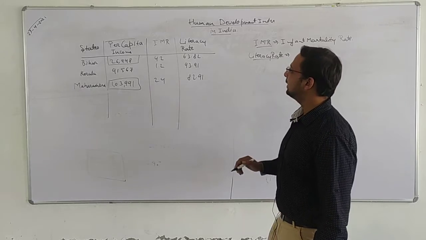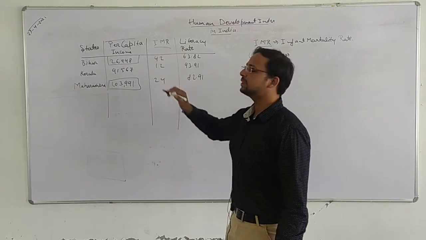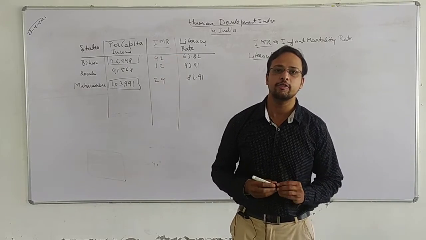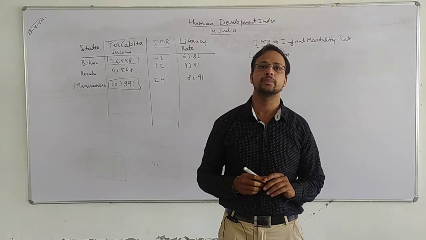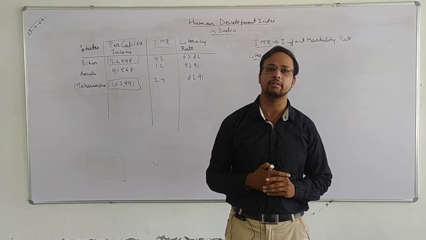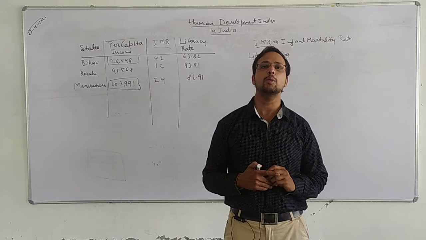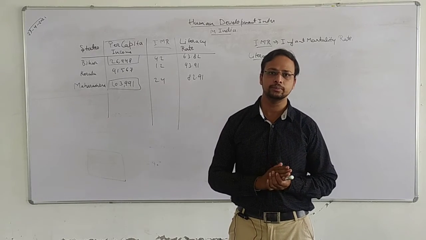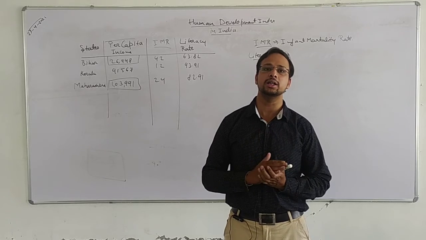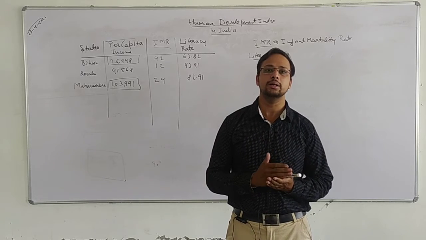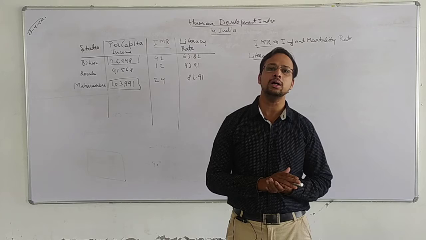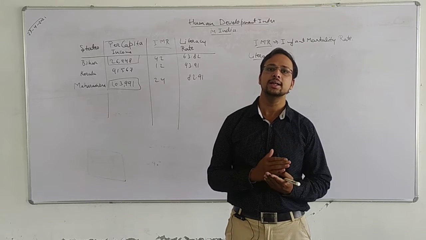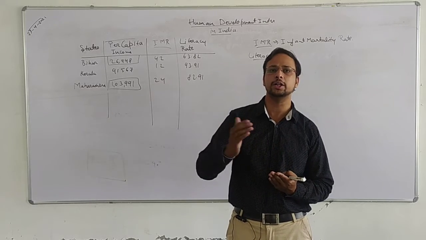First of all, there is a parameter known as IMR, that is infant mortality rate. What is infant mortality rate? It means if 1000 children are born, how many of them die within 1 year in India or in that particular state.